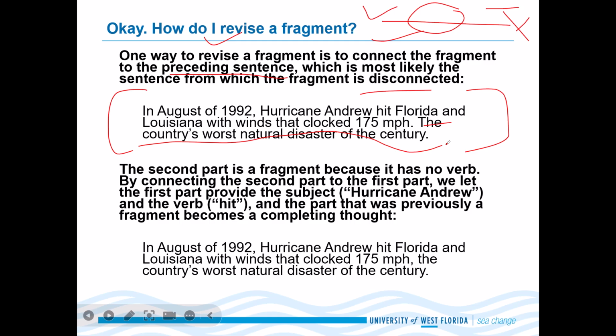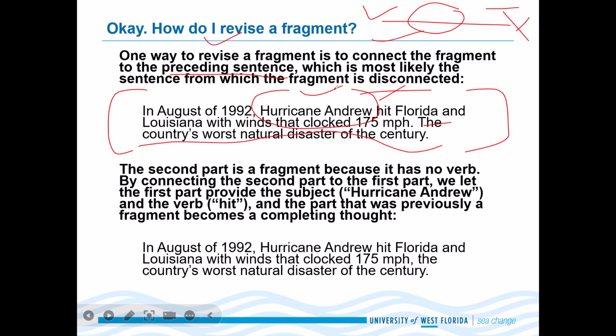Do we see a sentence fragment? What about the first sentence? It's complete. In August of 1992, Hurricane Andrew hit. Hit is the verb, Hurricane Andrew is the subject, and Florida and the rest of the words are the predicate telling us something about the subject.